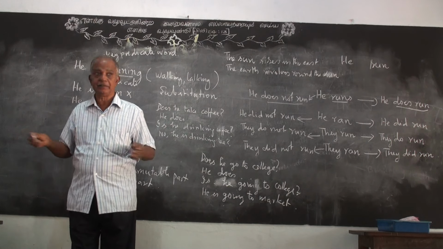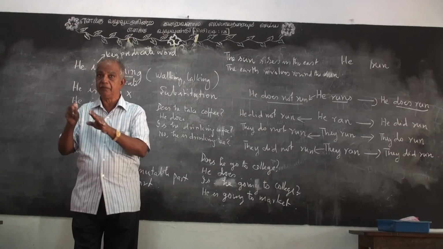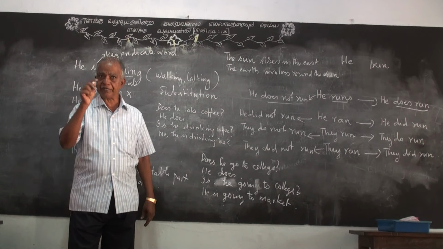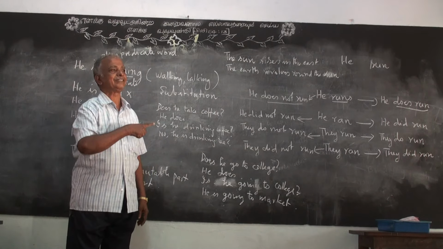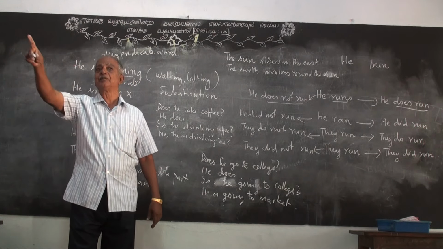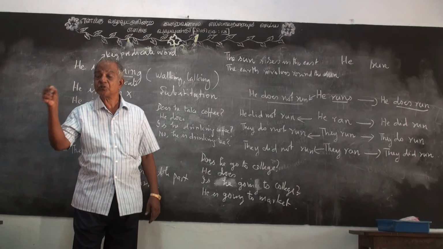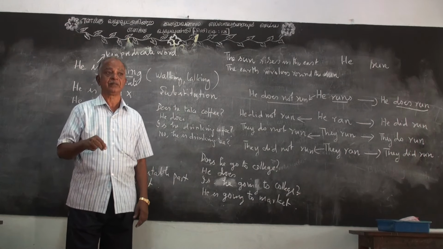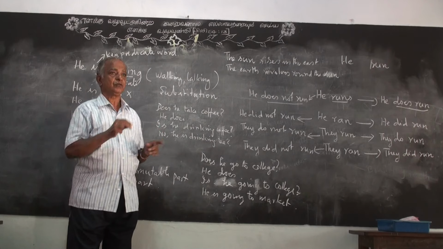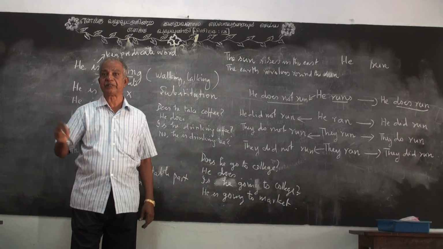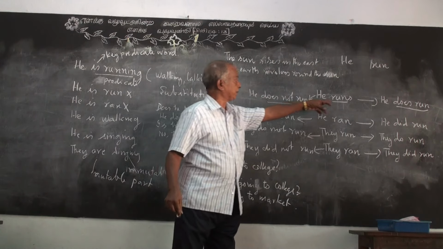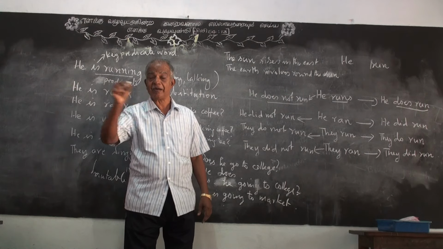Without knowing the meaning, we are talking so many things. We don't realize the meaning. The English is not that important. We don't understand the actual difference in meaning. So we use "Is he going to school?" If he is not right now going to school, we should not ask that. That is a wrong question. If he is now walking to school, we can say he is going to school. Otherwise, whether he goes to school or not, that is the difference. If you do something right now, you can ask in the present continuous. If there is no present continuous, you have to use the simple present. This is the simple present, but we cannot see the simple present in ordinary life.